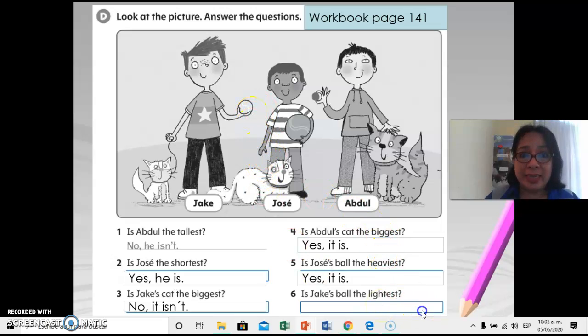Is Jake's ball the lightest? No, it isn't. Okay? Remember, we use he when it is a person, and we use it when it is an animal or an object or a thing. Okay?